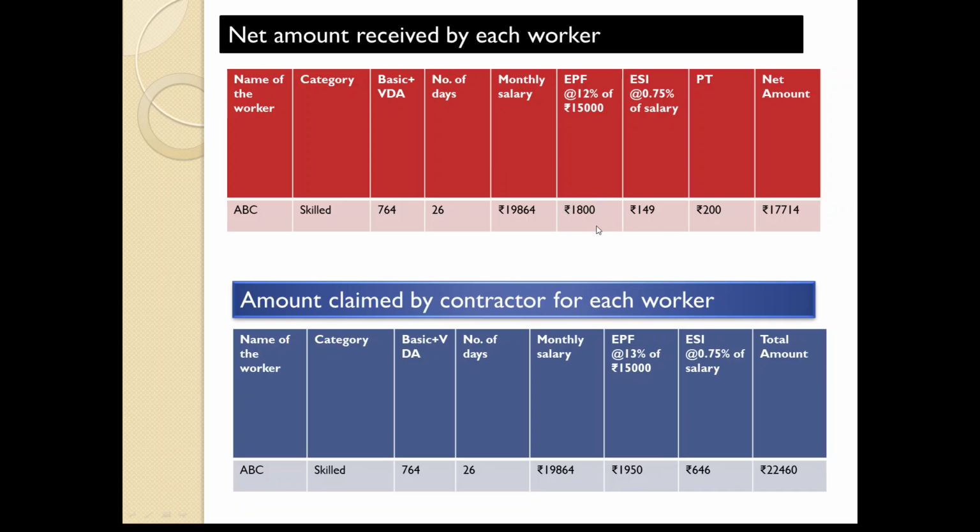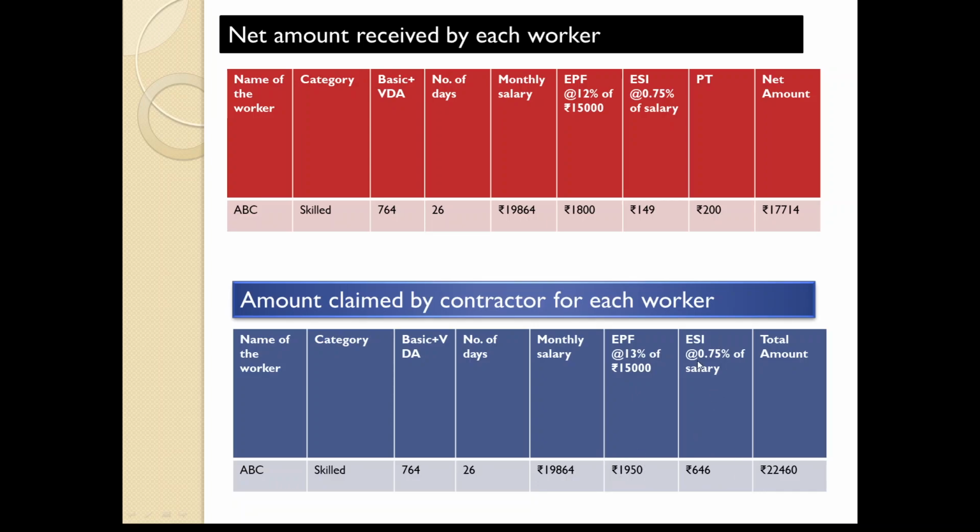From the worker salary he is going to take 1800, and from here he is going to take 1800 plus 1800, 3600 he is going to deposit on the EPF account of worker, but he is actually spending 1950. That means 1800 towards matching contribution and another 150, that is 75 for admin charges and EDLI charges. So he is spending this much amount on each worker. That is why he is claiming this amount from the government.